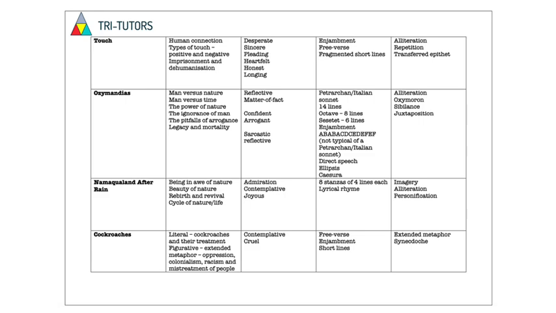Next we have Namakwa Land After Rain. So our theme or message over here is being in awe of nature, the beauty of nature, rebirth and revival, the cycle of nature and the cycle of life. The tone is of admiration, it's a contemplative tone, and it's joyous. The structure, 8 stanzas of 4 lines each, lyrical rhyme. And the poetic devices, we could see imagery, alliteration, and personification.